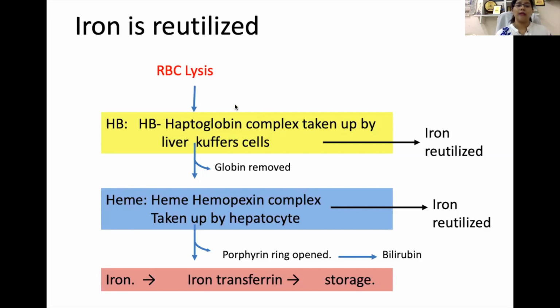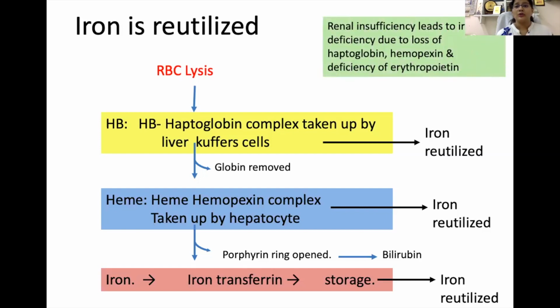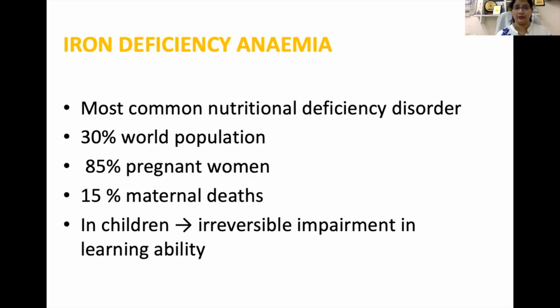Because haptoglobin and hemopexin may get lost in renal conditions, and that's why in renal disorders we also get iron deficiency anemia. Renal insufficiency leads to iron deficiency due to loss of haptoglobin, hemopexin, and deficiency in erythropoietin. So this is how iron is reutilized.